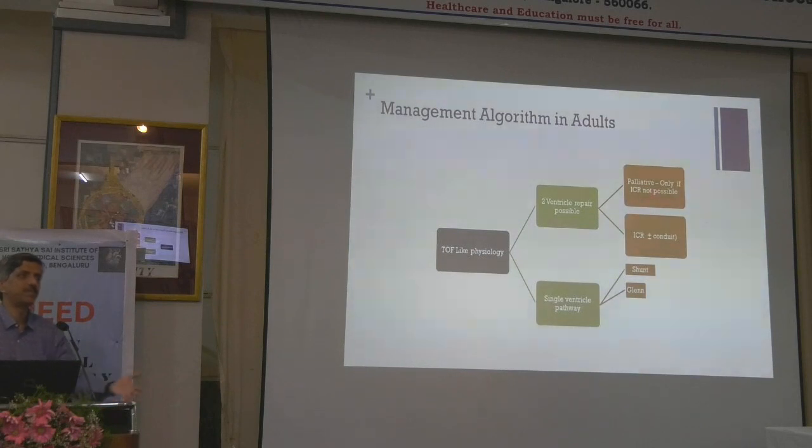So even if for some reason you do a Glenn, it's better to convert them into a Fontan very quickly, within 6 months' time, rather than going for a direct Fontan. Generally, in the majority of situations, a high risk direct Fontan is a preferable option in adult circulation physiology than going through this classical Glenn and Fontan process.